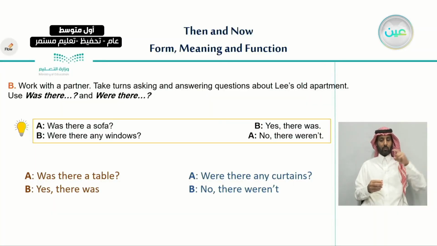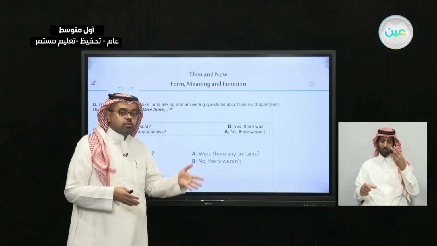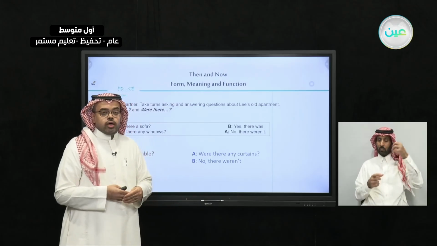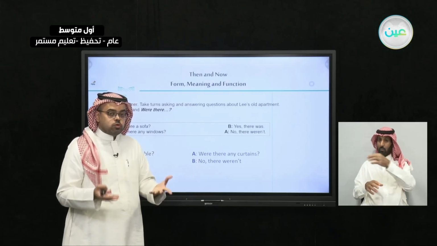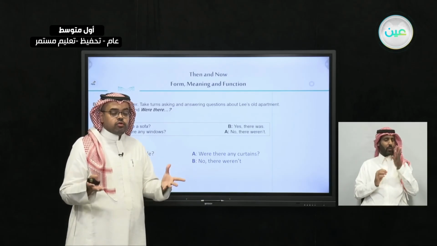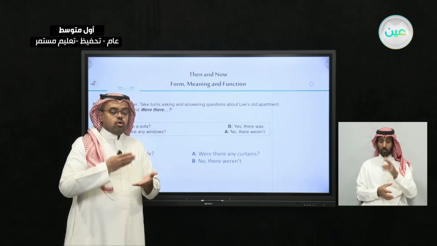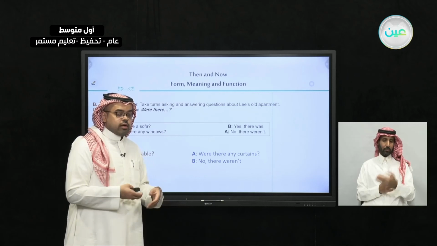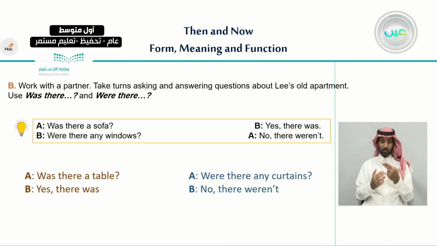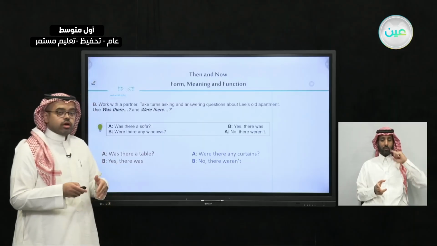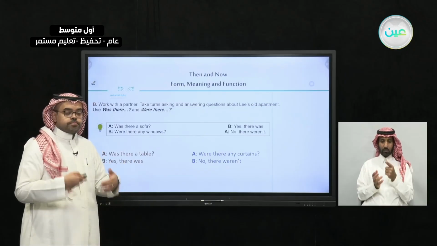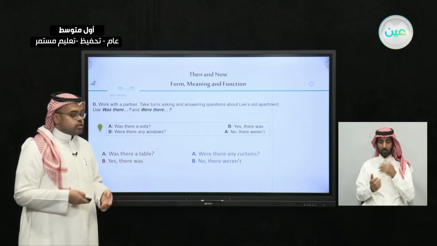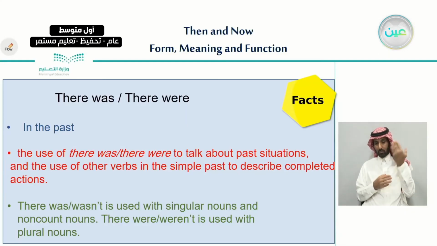And also, by using were there, try to look for different things, maybe different pillows or different lights, or plural things like curtains as we have here, or maybe shoes, or cups, for example, anything that has more than one item, and then you can make questions started with were there. And it's very important that when you take turns with your classmate, or with a family member or a friend, you remind them again of these facts.